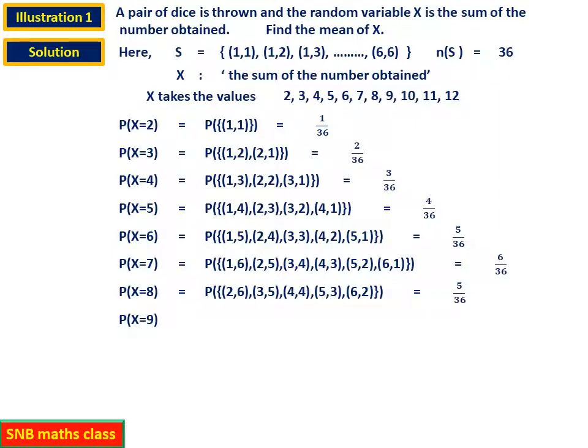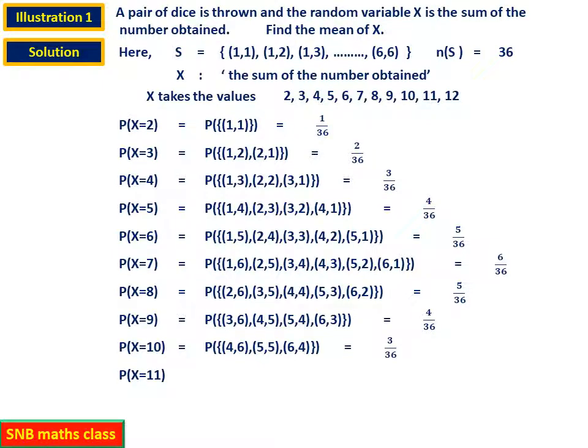So this will be 5 by 36. It is exactly reverse once we proceed. So x equal to 9. So you have to take 3, 6, that is 9. Then 4, 5, 5, 4 and 6, 3. So it is 4 by 36. Then x equal to 10. 4, 6, 5, 5 and 6, 4.